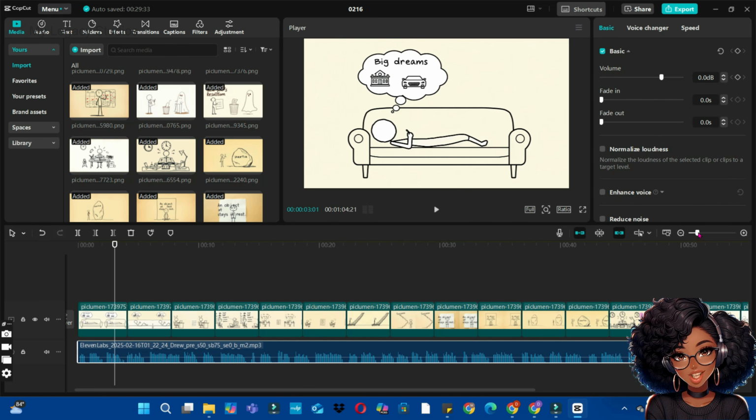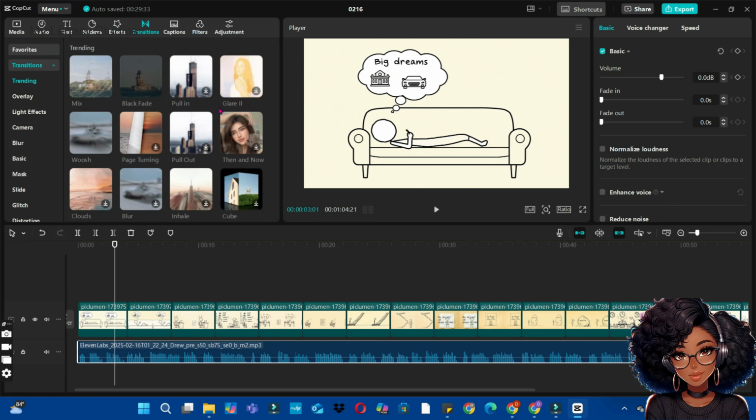Now that we finished matching the voiceover with the video clips on the timeline, the next thing we are going to do is to add transitions to our clips to ensure smooth flow of the video. Simply bring your cursor to the top and click on the transition button and choose one of the options available. There are several options available. You can go through all the options and choose the one that resonates with you.